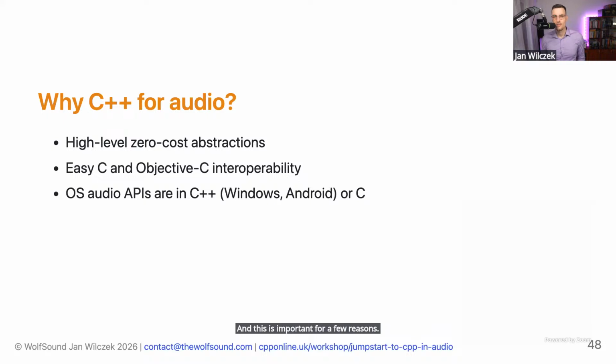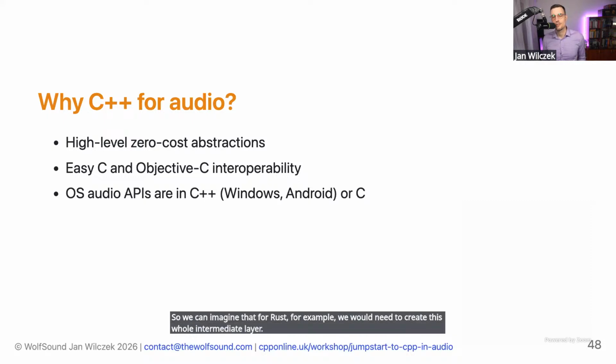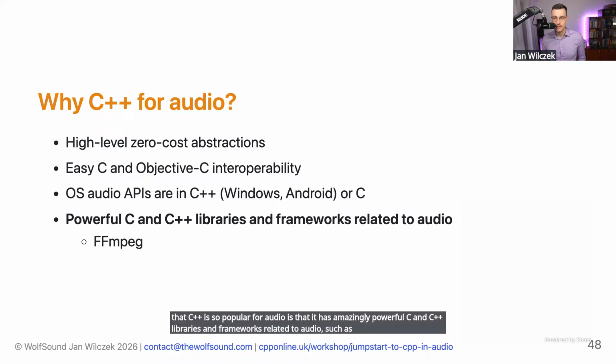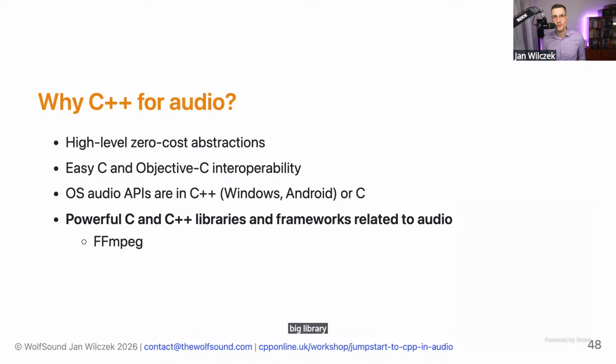Well, first, operating system audio APIs are sometimes written in C, or even better for us, they're written in C++, for example, for Windows or Android. So you can imagine that for Rust, for example, we would need to create this whole intermediate layer of translating into C. But the most important argument, I believe, that C++ is so popular for audio is that it has amazingly powerful C and C++ libraries and frameworks related to audio, such as FFmpeg, a big library for processing audio and video, or the JUCE C++ framework.